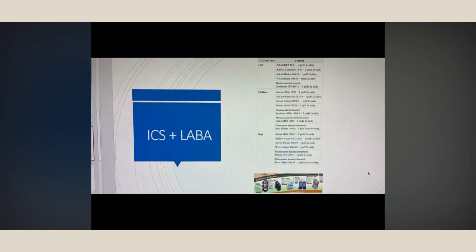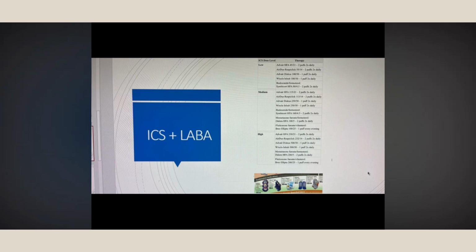As we discussed in the review of the treatment, you see that in steps 3, 4, and 5, they recommend the use of ICS plus LABA, inhaled corticosteroids plus long-acting beta-2 agonist, whose primary use is for long-term prevention of asthma symptoms. As you can see in the table, there is low dose, medium dose, and high dose of steroids. When you assess the table, you can see Advair 45, 115, and 230 in each one, so the steroid dose is going higher. And you can observe that the HFA is mainly 2 puffs twice daily, and the disc is only 1 puff twice daily.